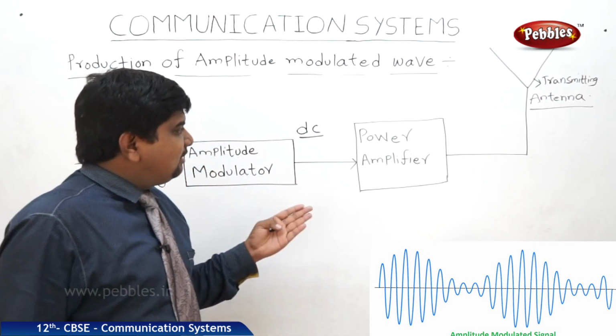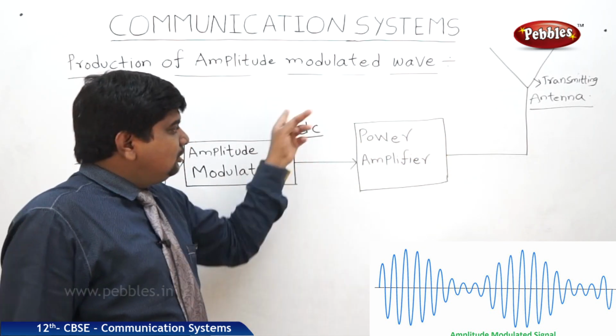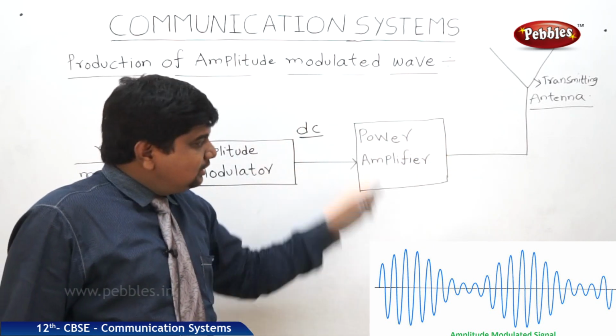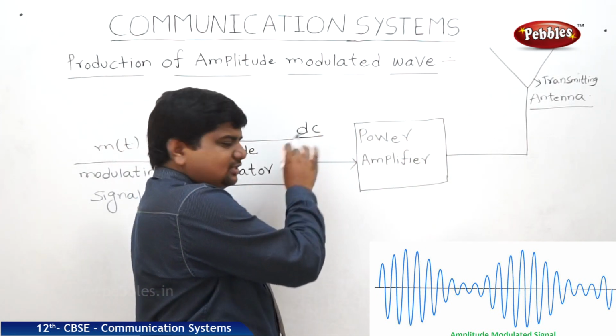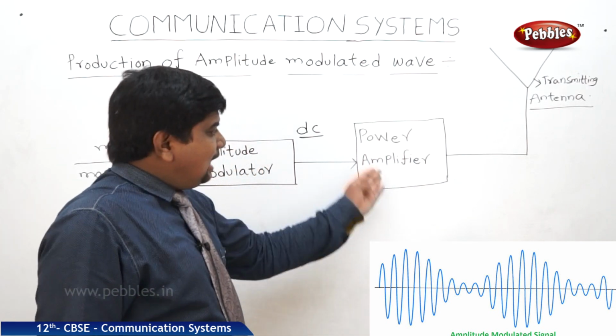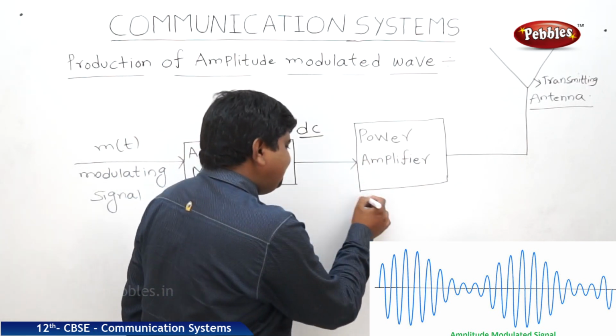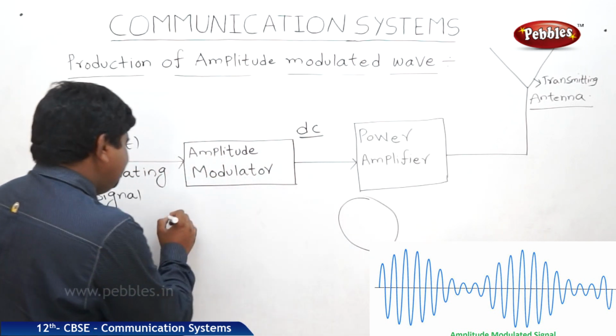DC waves do not have the strength to travel long distances, so they should gain some power for transmission over long distances. That's why these DC outputs, the amplitude modulated waves, are connected to the power amplifier, which amplifies the strength of the signal. That is very, very important. So what is the meaning of amplifier?